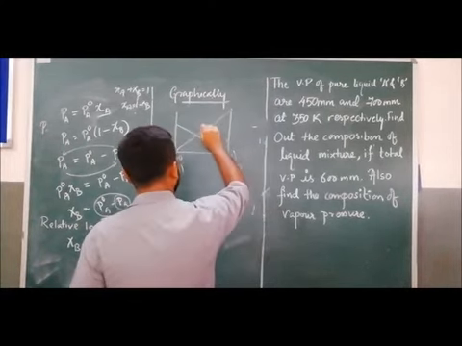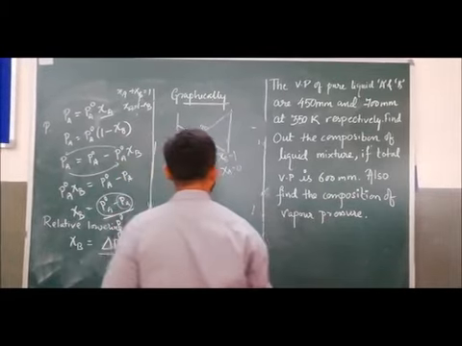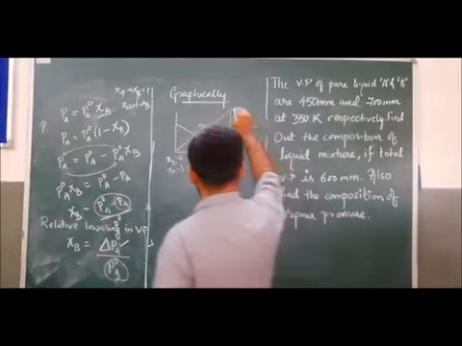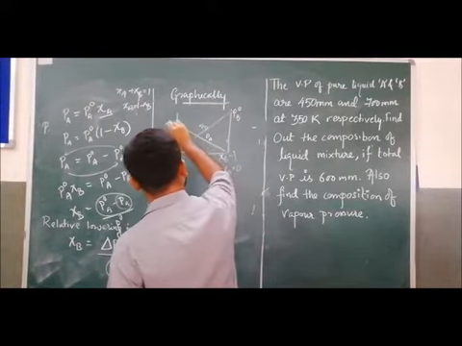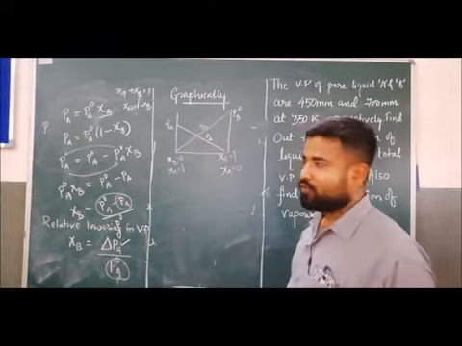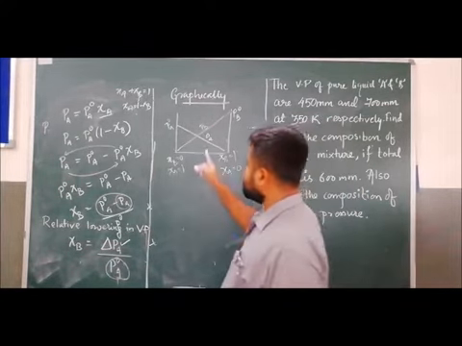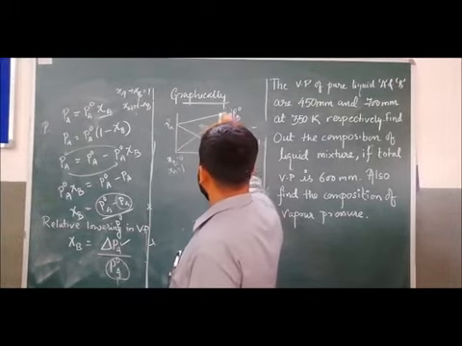So this is PB and this is PA, so this is PB naught and this is PA naught. What will be the P total? P total will be PA plus PB. So this will be the graph.